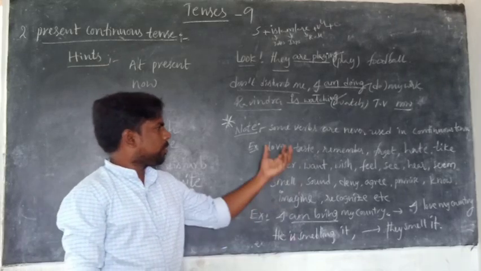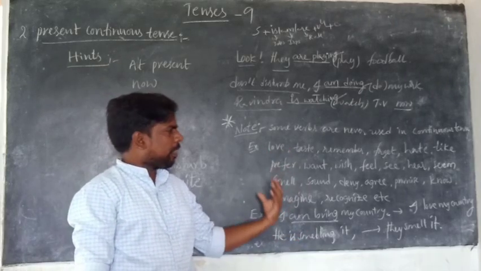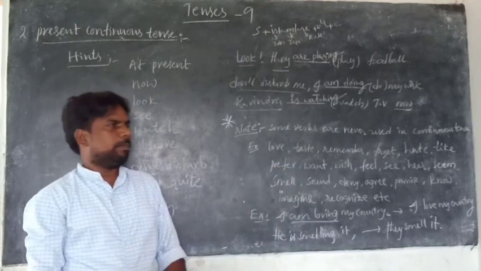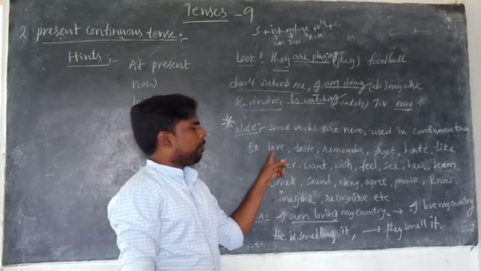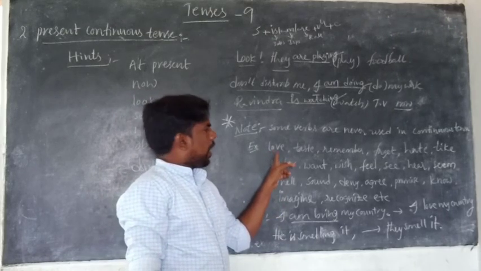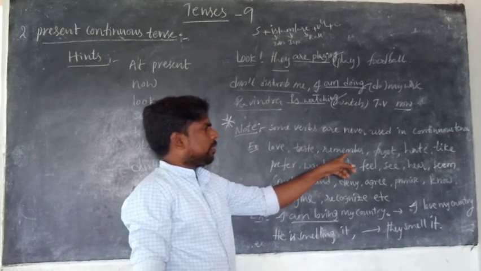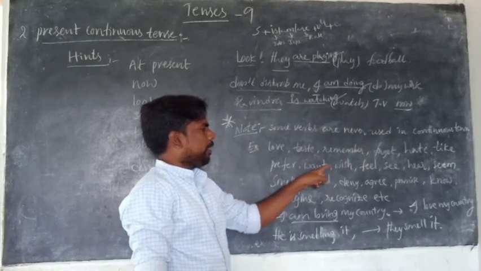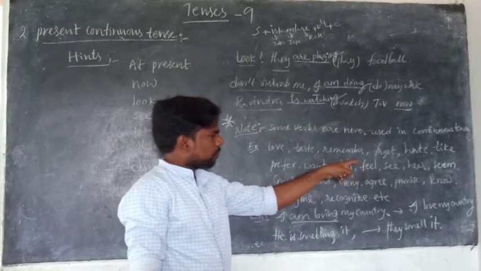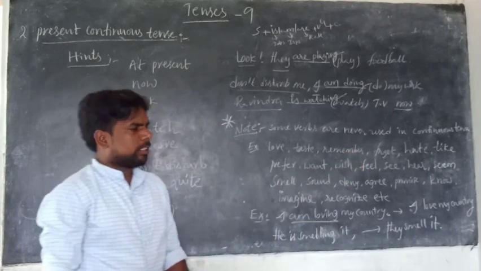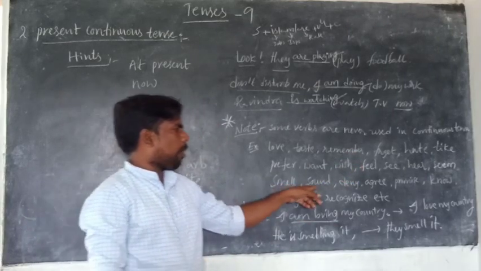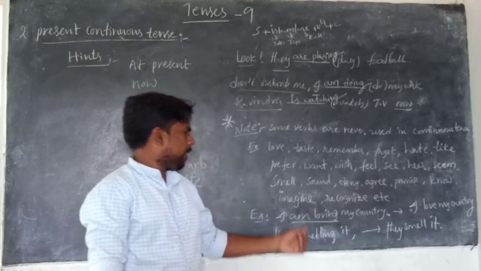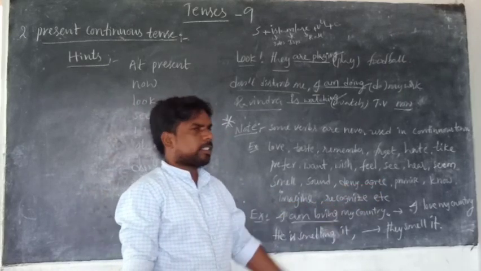These verbs are called sensual verbs. The verbs are love, taste, remember, forget, hate, like, prefer, want, wish, feel, see, hear, smell, sound, deny, agree, promise, know, imagine, recognize.